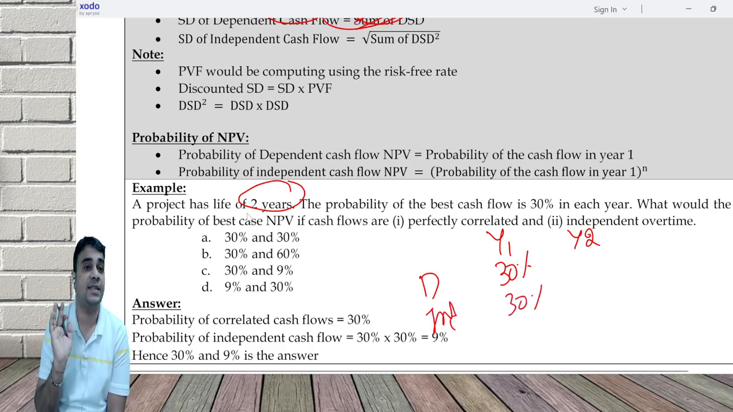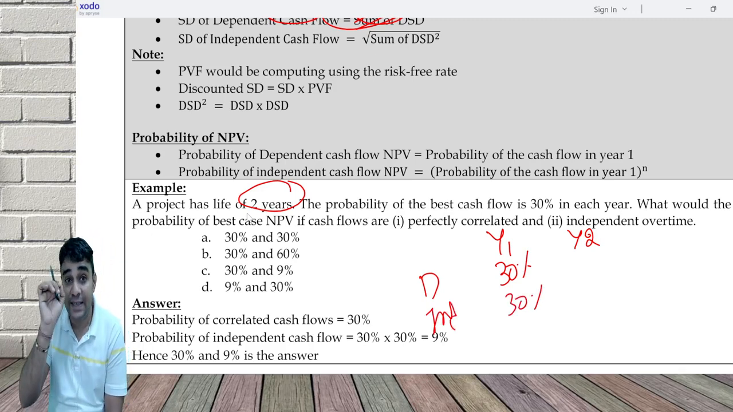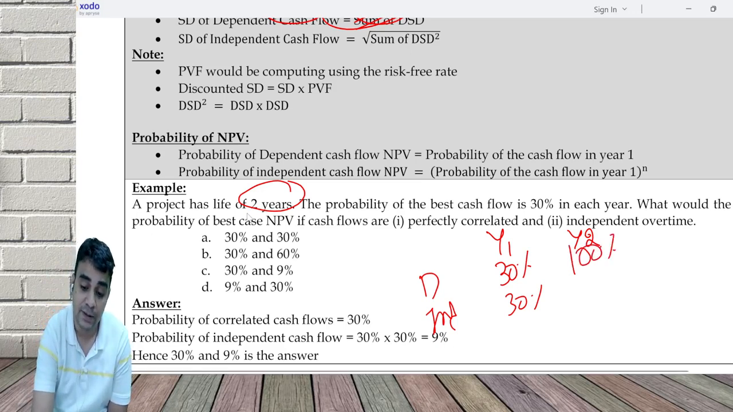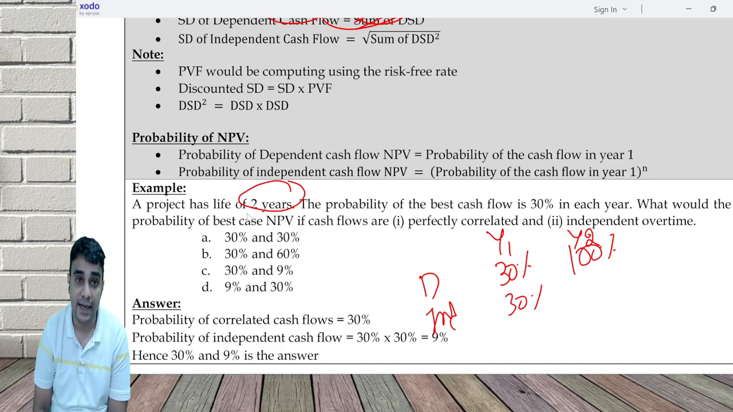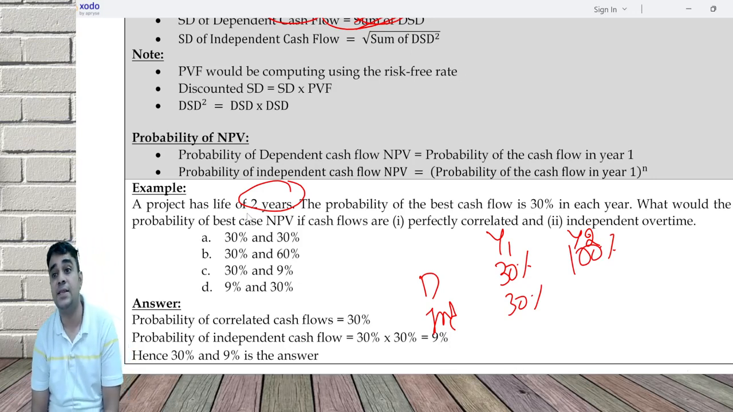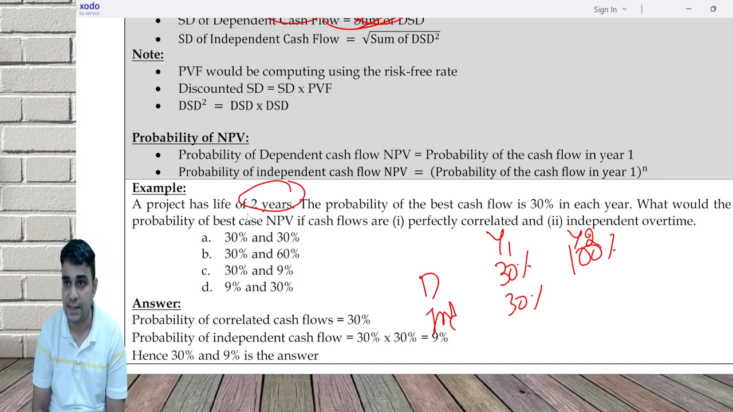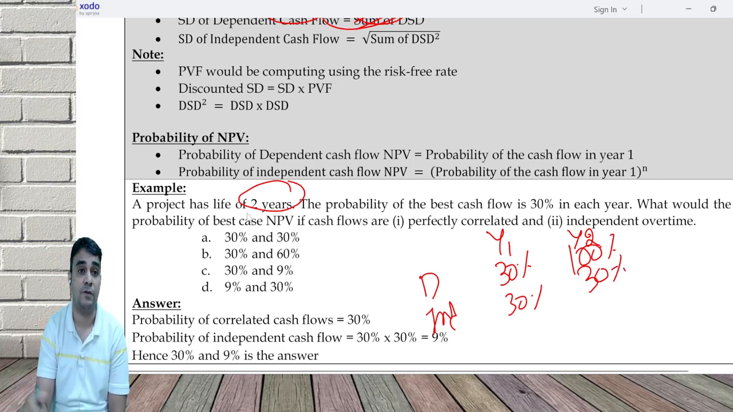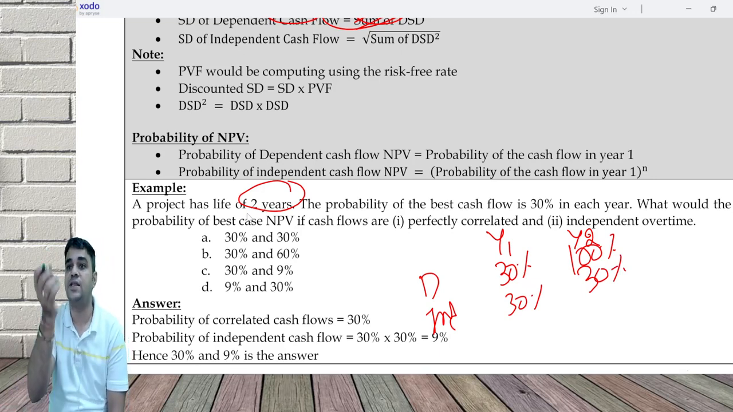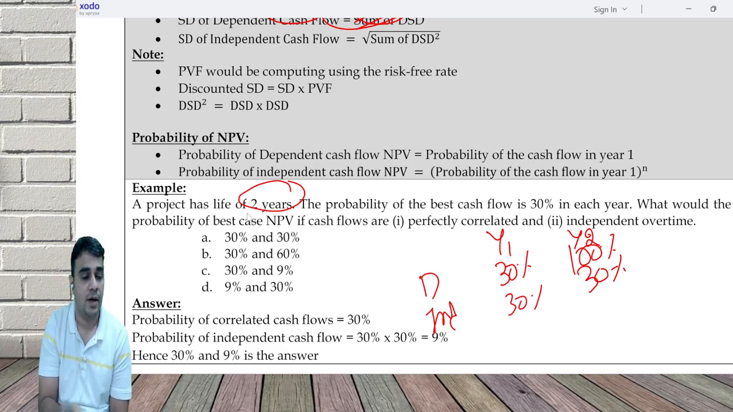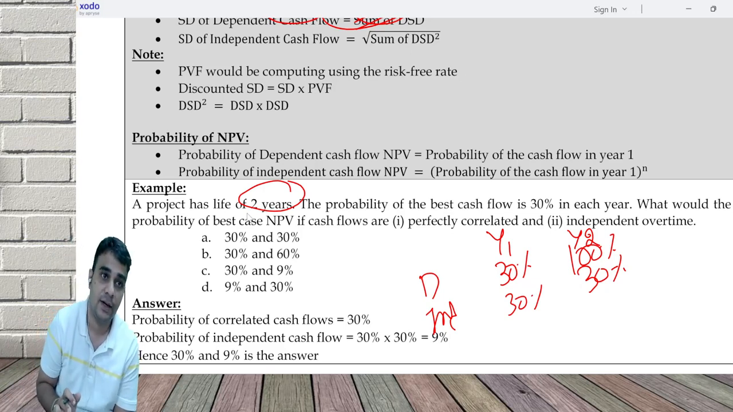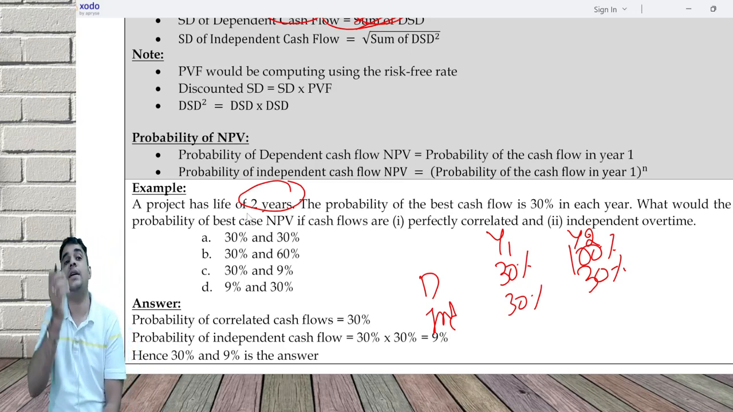First year best happening is a 30% chance. If it is dependent, second year best happening is 100%, because first year best has happened. Independent means second year again 30% chance, third year again 30%, fourth year again 30%. It's like when you toss a coin, first time you got heads, and second time will be heads only, third time heads only. That is dependent.